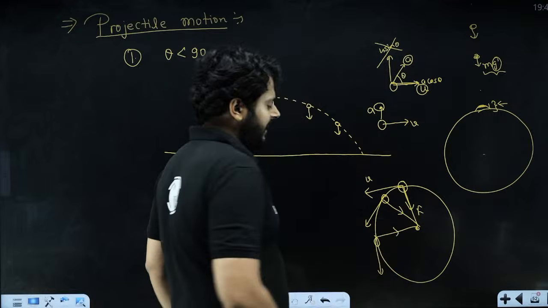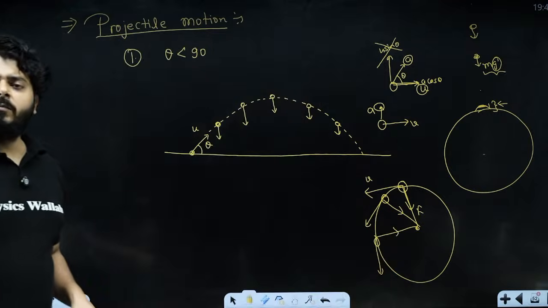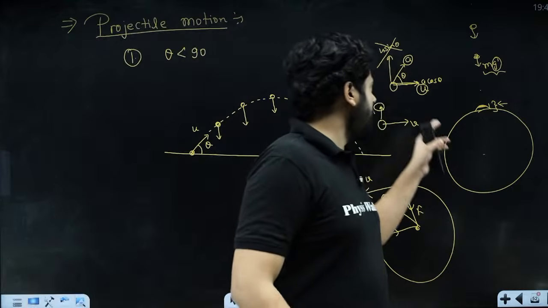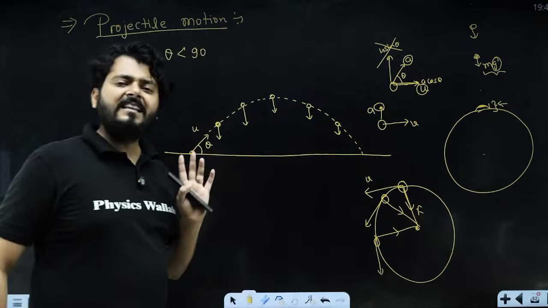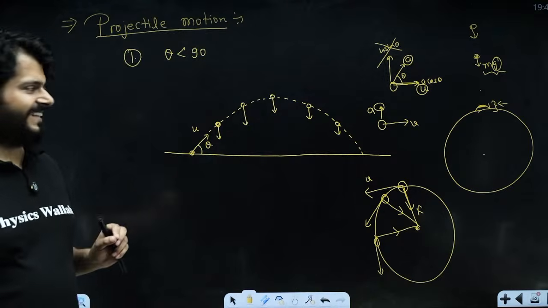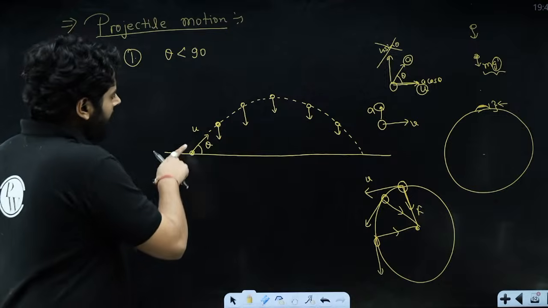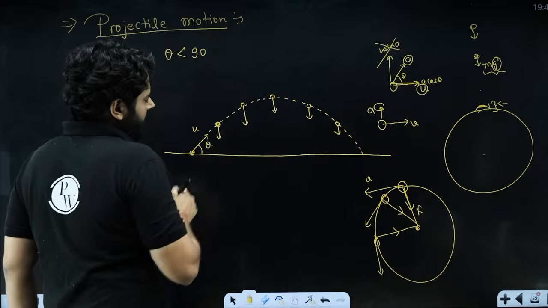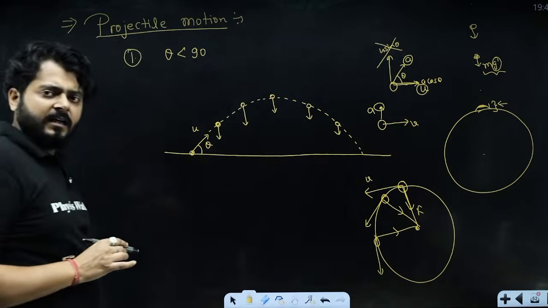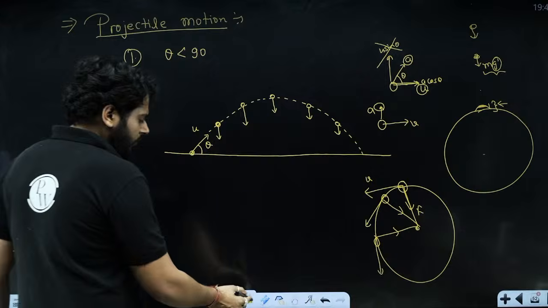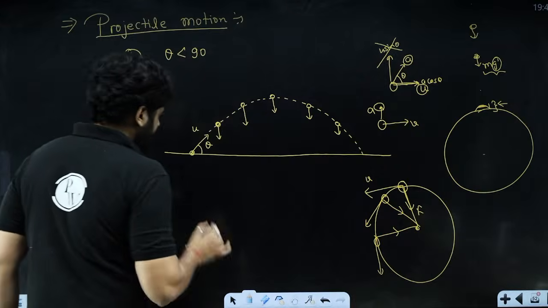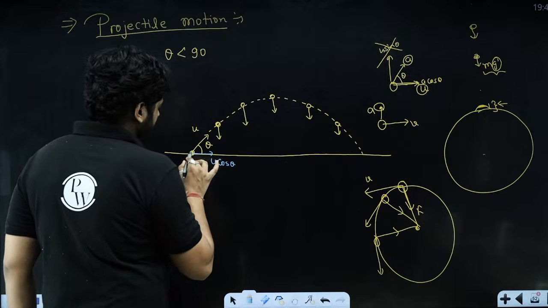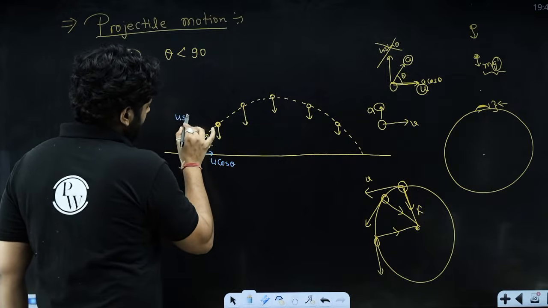So force which is acting perpendicular to the velocity has only one effect, that it can change the direction of the velocity, and force which is acting along the velocity, only that force can change the magnitude of velocity, right? Now understand that when you are launching the body at an angle theta, there is a gravitational force. So my dear kids, if I make two components of the velocity in the beginning, it is u cos theta and it is u sin theta, right?